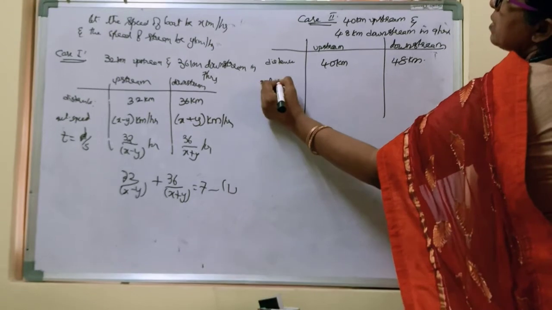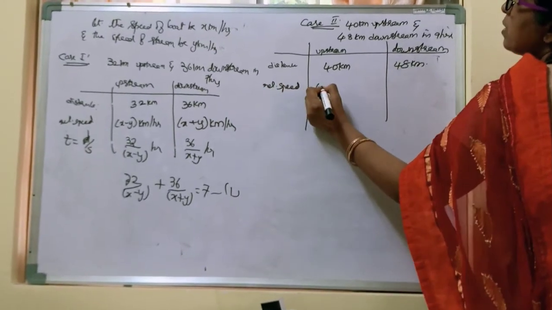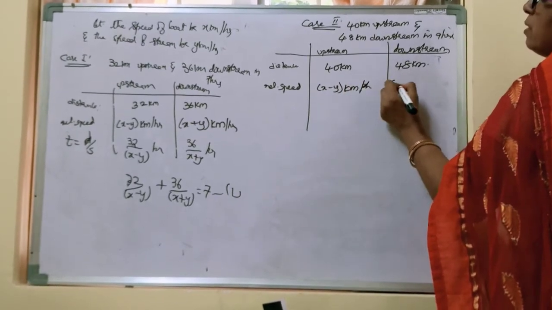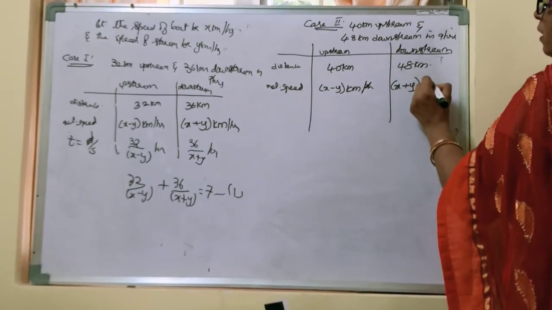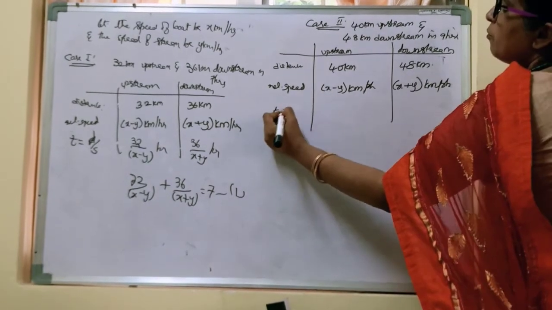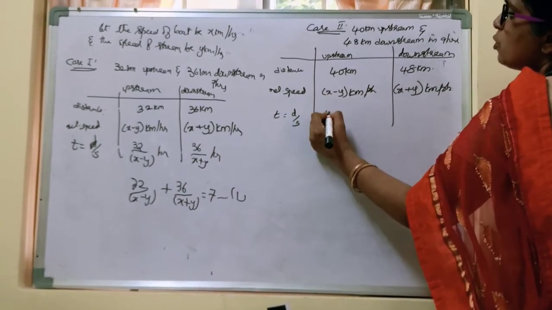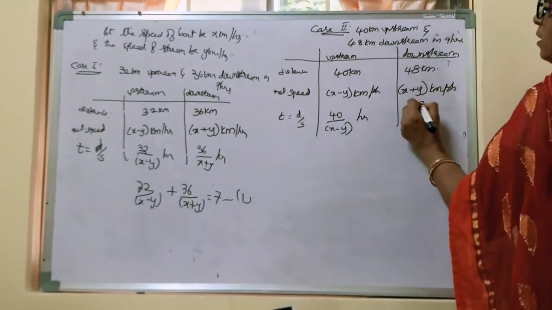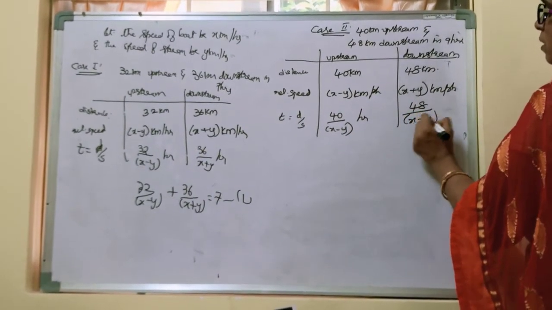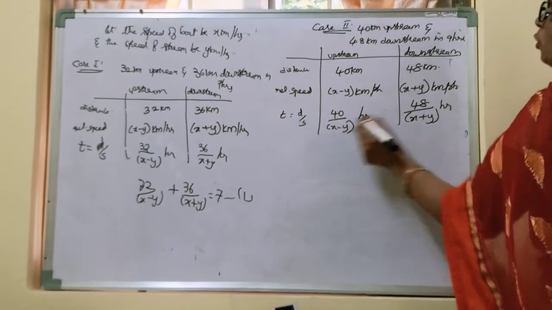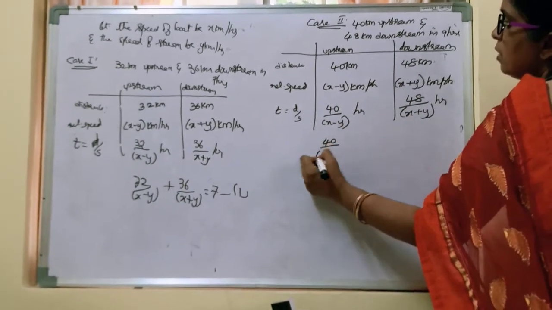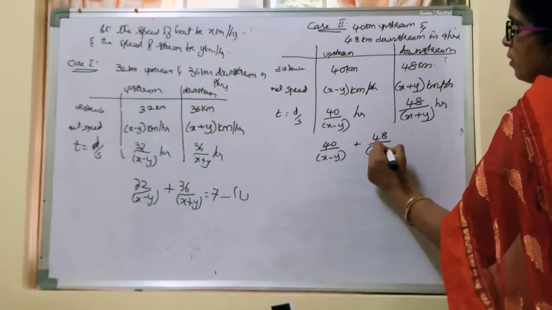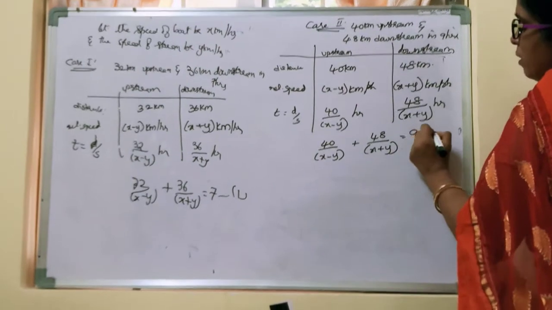Relative speed is here x minus y kmph, and here it is x plus y kmph. What is the time formula? Distance by speed, so it is 40 by x minus y hours, and here it is 48 by x plus y hours. So total time taken is 9 hours. So 40 by x minus y plus 48 by x plus y is equal to 9 hours.